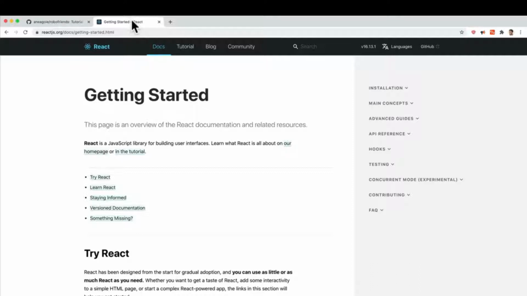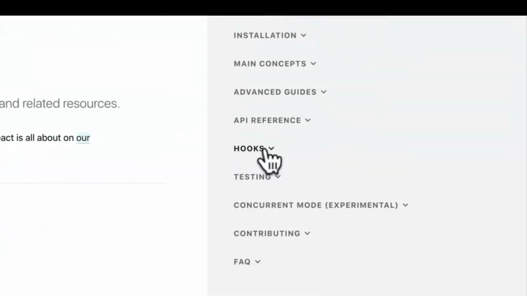Now, if you know anything about React, everybody is going a little crazy with hooks because they are quite a big shift. They are exciting, but can also be intimidating for a beginner. And you can see over here in their documentation that they have a new section on React hooks. Over the next couple of videos, we're going to be talking about React hooks, what they are, why they're useful. But instead of just showing you point by point, as it is in the documentation, how hooks work, because let's be honest, you're able to do that on your own. That's what these documentations are for.